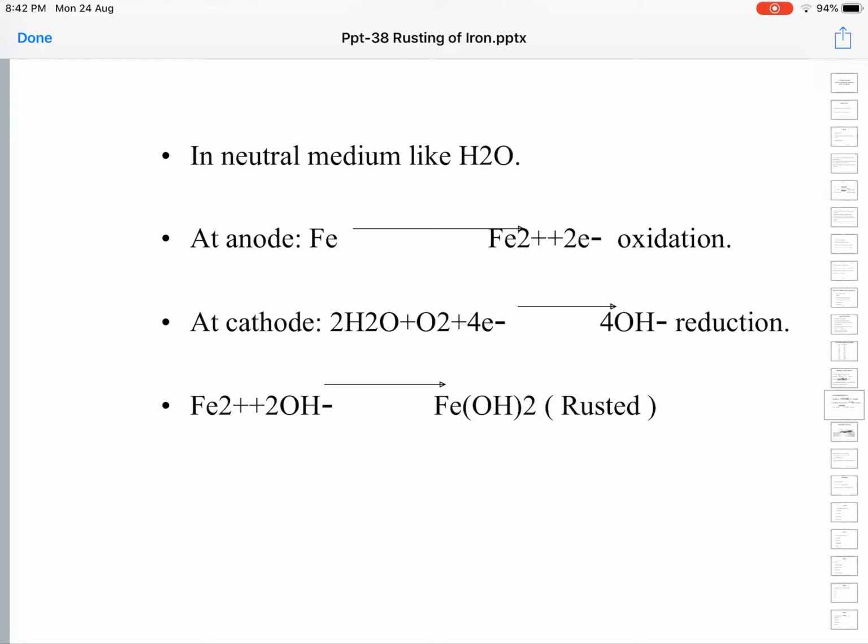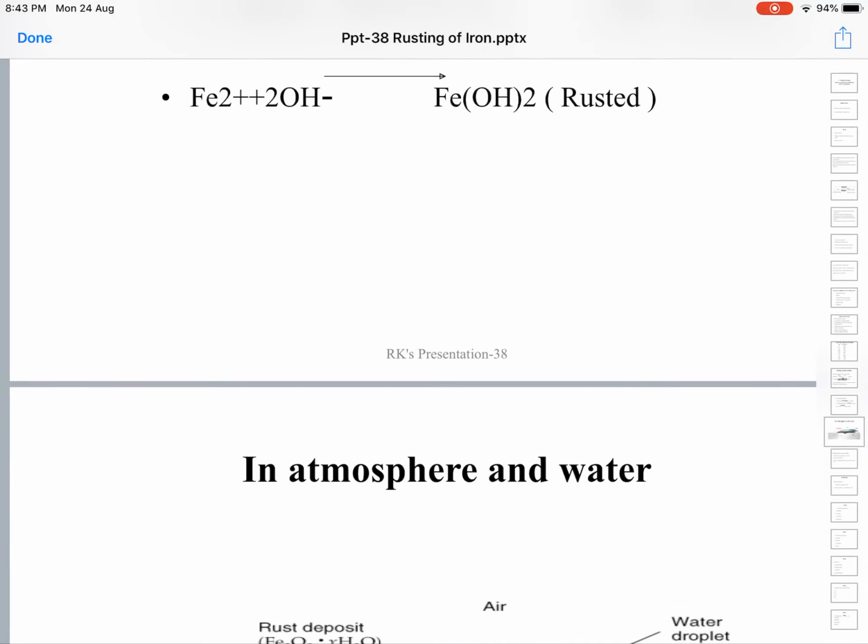In the acidic medium, we have seen the evolution of hydrogen gas. There, hydrogen ions are getting reduced, whereas in a neutral medium like water, the water along with the oxygen are undergoing reduction, picking up electrons to form hydroxyl ions. These hydroxyl ions will combine with the positively charged ferrous ions to form ferrous hydroxide, which then changes into ferric hydroxide. That is called rust.